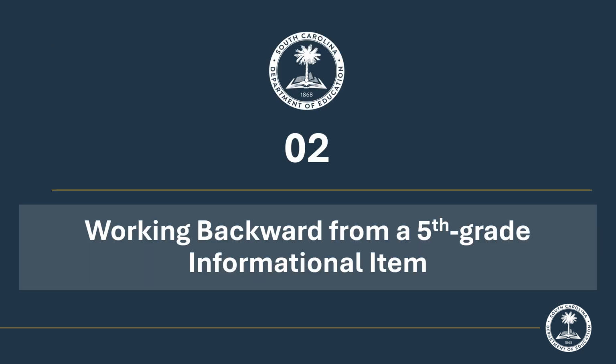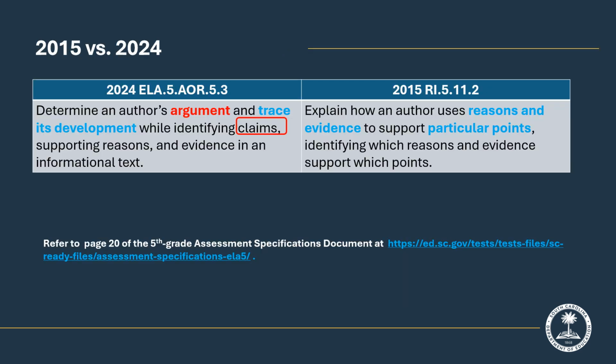Now let's look at a 5th grade informational item. On the left, you see the 2024 indicator for AOR 5.3. On the right, you see the 2015 indicator for RI 5.11.2. These two indicators are not dramatically different in skill, but in academic vocabulary, they are. The term argument enters the indicator for the first time in 5th grade AOR 5.3.